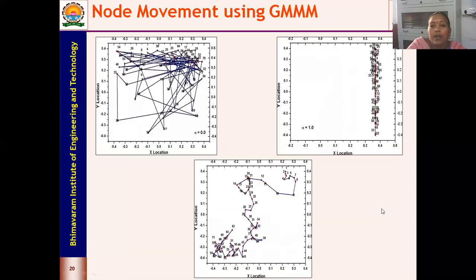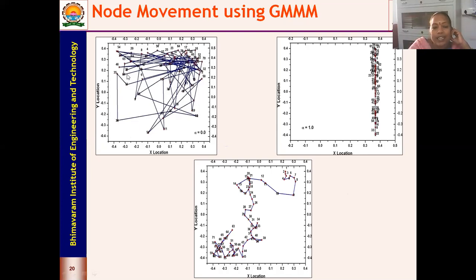Now when I go next to GMM, that is your Gauss-Markov mobility model. I said that based upon your tuning parameter, we are going to get different models. When alpha is equal to 0, it behaves as a random waypoint mobility model.